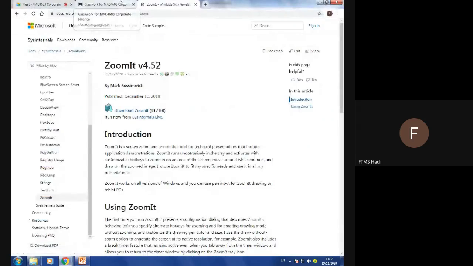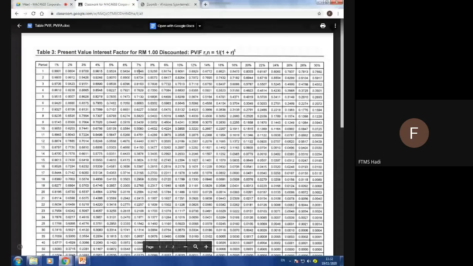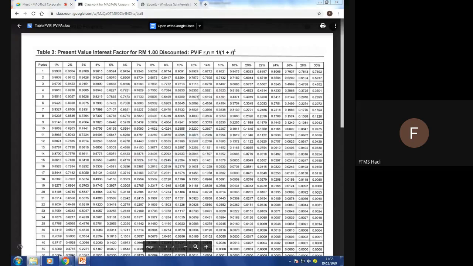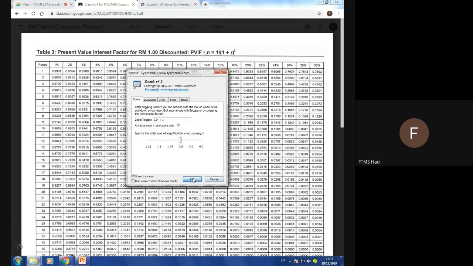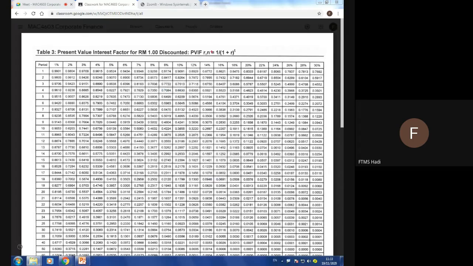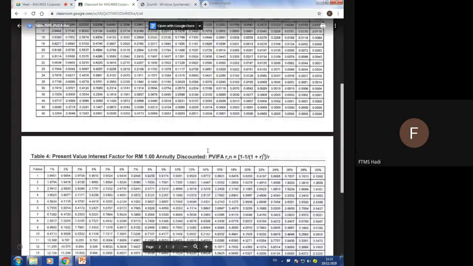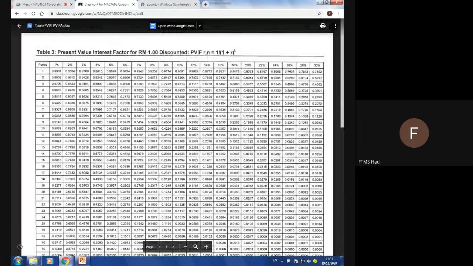All right, let's have a look here. You need to look at the correct table. This is PVIF, and another one is PVIFA. So if you choose the right table, definitely you can answer the question.